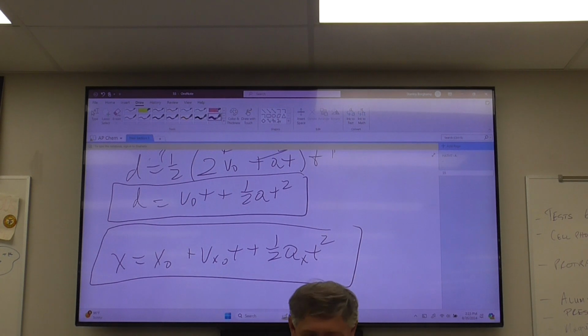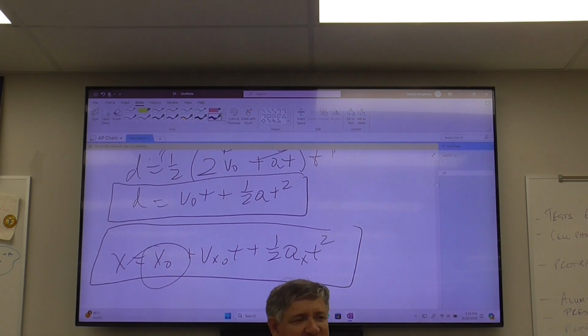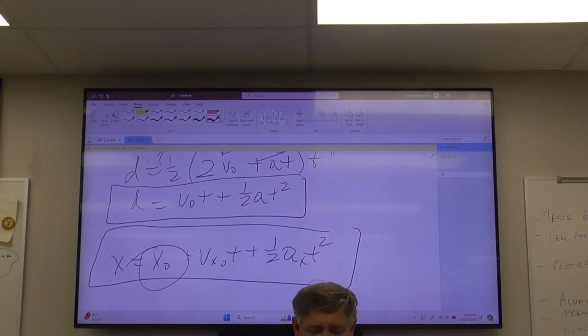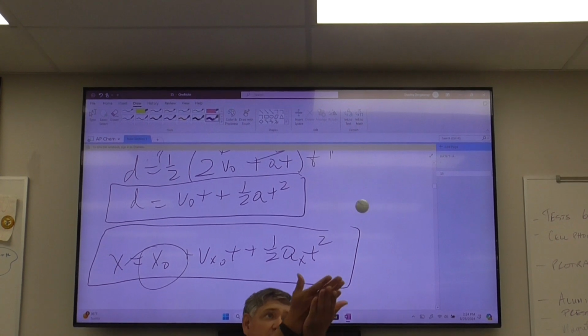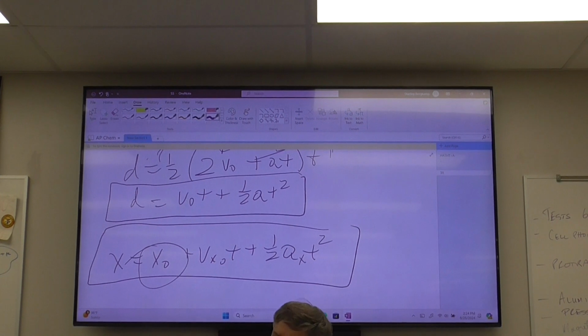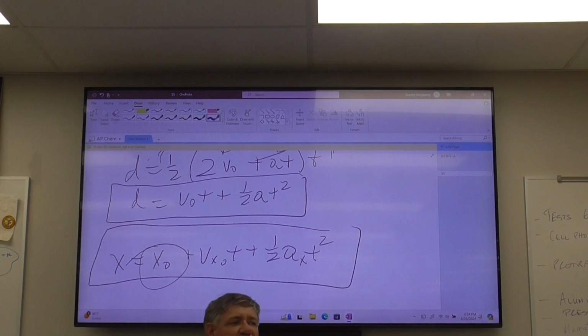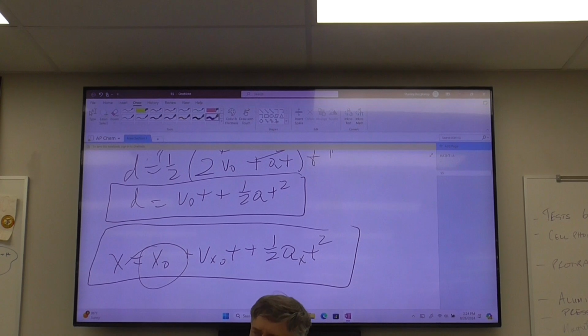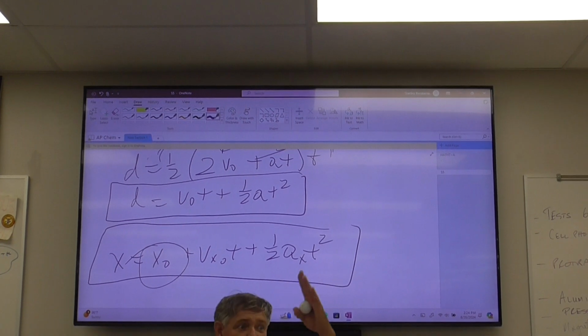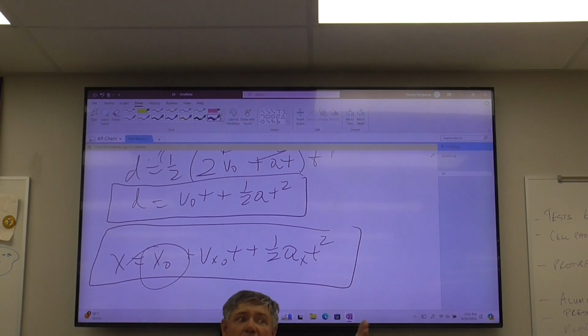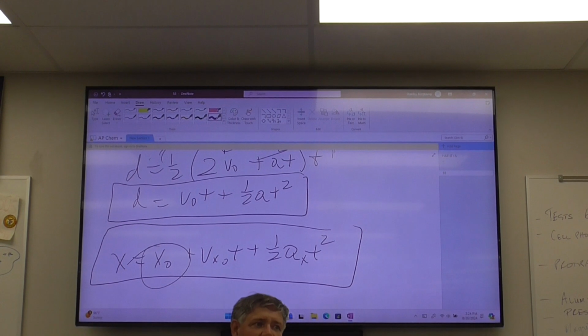Now, 99% of the time, your initial position is just going to be 0 and you don't have to worry about it. Literally. The only time this is going to be significant is if you're standing on top of a building and you throw a ball and then it falls all the way down to the ground. Otherwise, you just assume that x naught is 0 and there's nothing to worry about. So unless I explicitly tell you that you're starting at a point other than 0, you just assume that you don't have to worry about the x naught part of this.